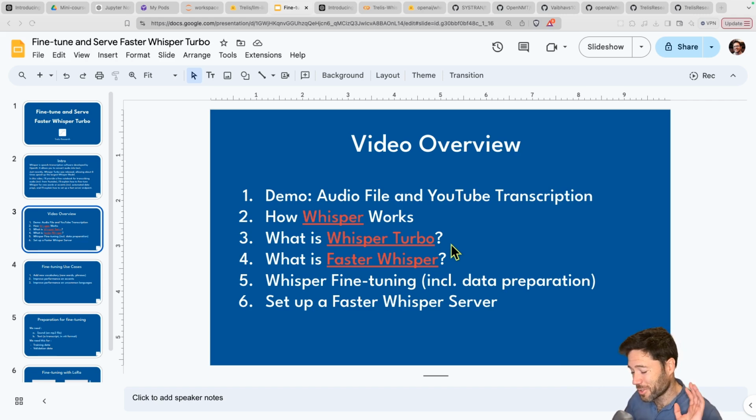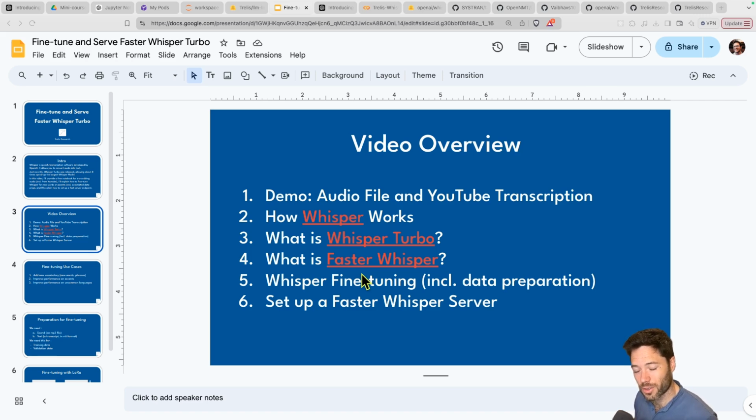Now, let me introduce Faster Whisper for the sake of adding more terms and models. Faster Whisper is an inference library. So inference library, you can think of transformers. That's a library by Hugging Face, and it allows you to produce tokens using language models or Whisper, for example. Well, Faster Whisper is a different library. It's not transformers. It's built on a different basis, which is called CTranslate2.